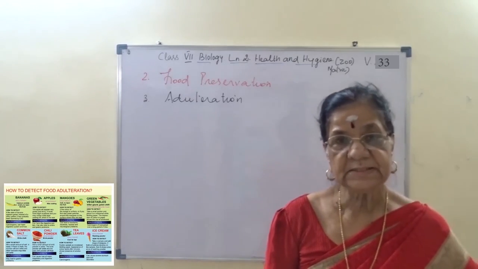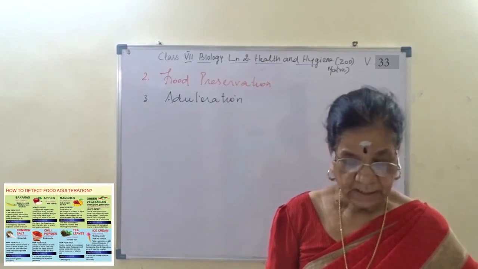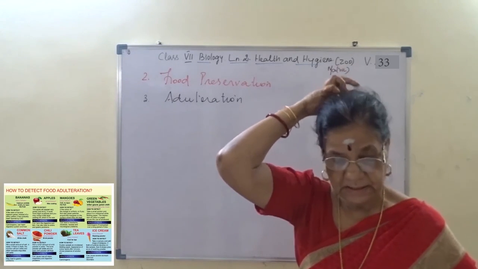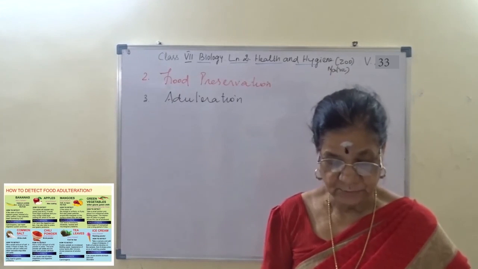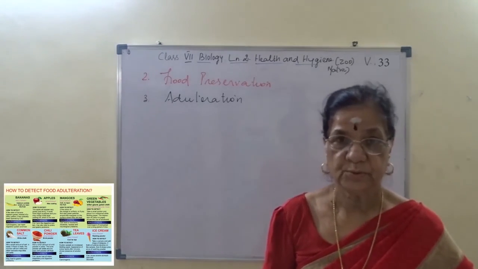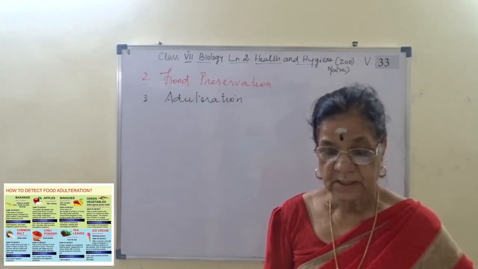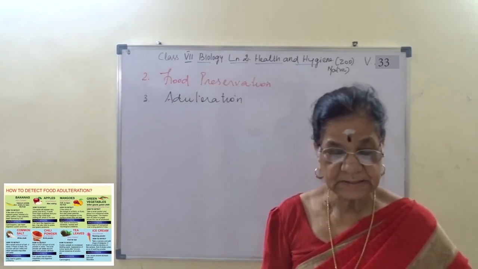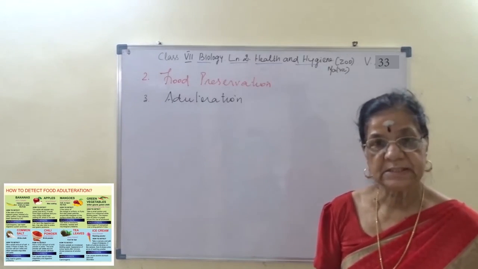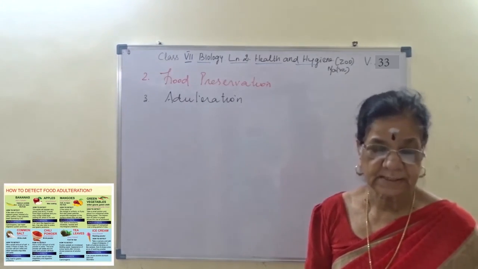Even permitted colors in ice cream and soft drinks should be used carefully. And the Food Act is enforced by the government to prevent adulteration. And the inspection of health officers is conducted to check the adulteration in the food. I hope you are following. So by the middle of 19th century, advances in chemistry and increased use of microscope, and then they analyzed the food easier. So government has made a food act to prevent adulteration.